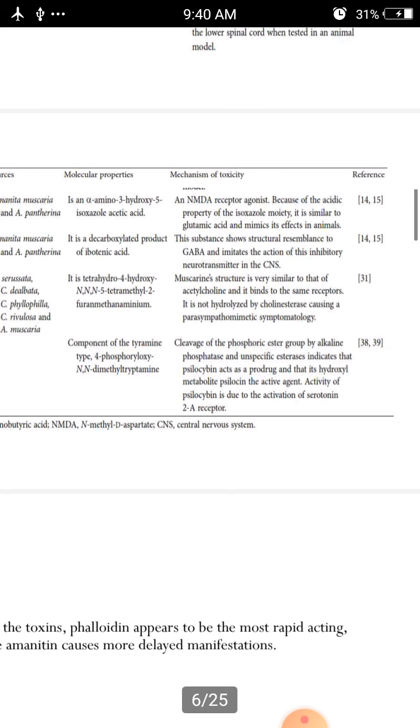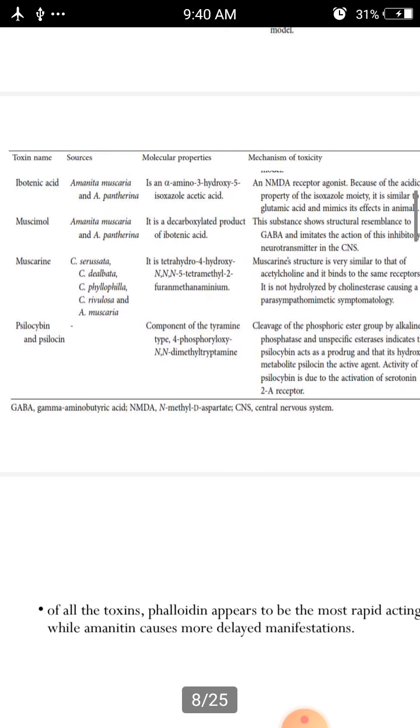Mainly its function is cleavage of the phosphoric acid ester group by alkaline phosphatase and nonspecific esterases, which indicates that psilocybin acts as a prodrug, and its hydroxyl metabolite psilocin is the active agent. Activity of psilocybin is due to the activation of serotonin 2A receptor.